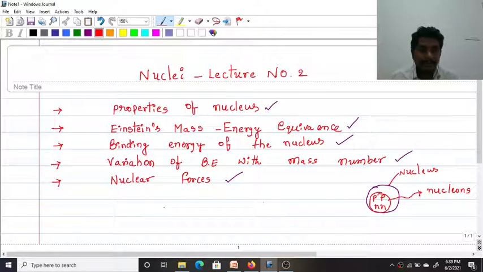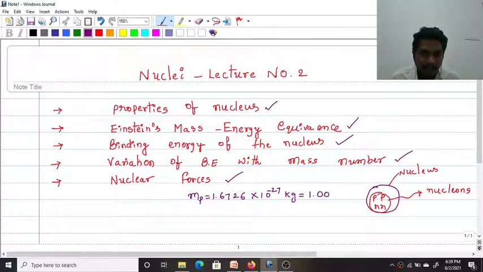The mass of a proton is equal to 1.6726 × 10^-27 kilograms. In atomic mass unit, its value is 1.00727 u, where u is the atomic mass unit. We have discussed what AMU is in the previous class.